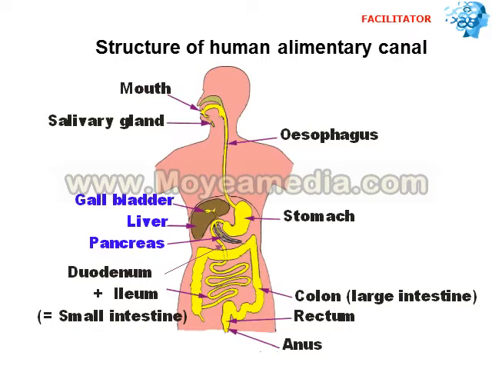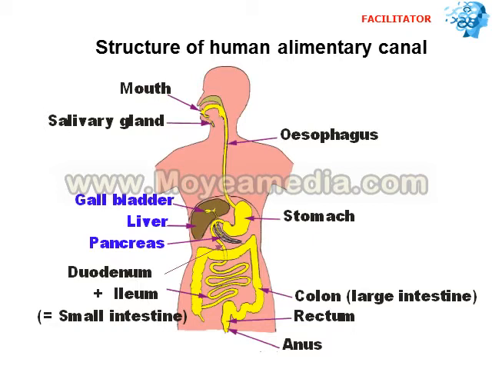This diagram we have already seen in some of the explanations, starting from mouth to esophagus, stomach, duodenum, ileum, colon, rectum and anus. Here we see the associated glands like liver and pancreas attached to the duodenum, and so these are the different organs of our digestive system.